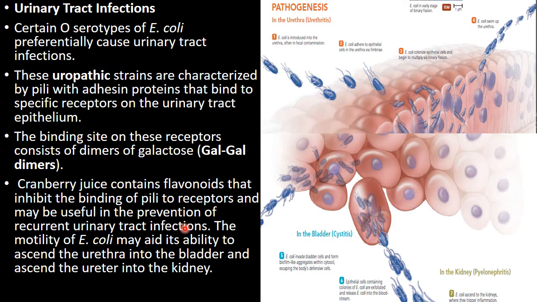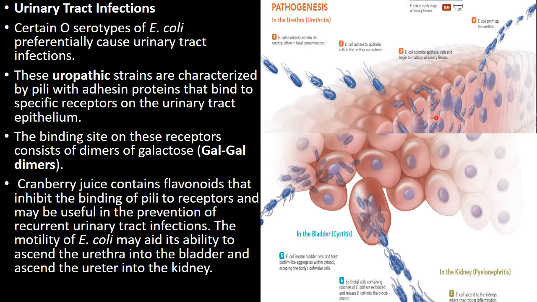The motility of E. coli may aid its ability to ascend the urethra into the bladder and ascend the ureter into the kidney. Now the pathogenesis, what is the main pathogenesis? E. coli is introduced into the urethra, often by fecal contamination. In the second step, E. coli adheres to the epithelial cells. This E. coli attaches to the epithelial cells of the urethra through fimbriae. In the third stage, the E. coli colonize the epithelial cells and begin to multiply.